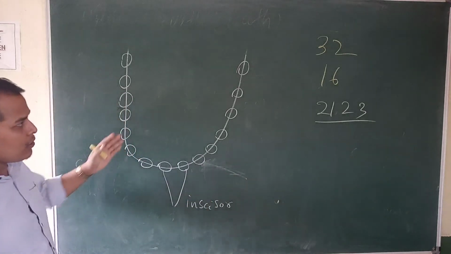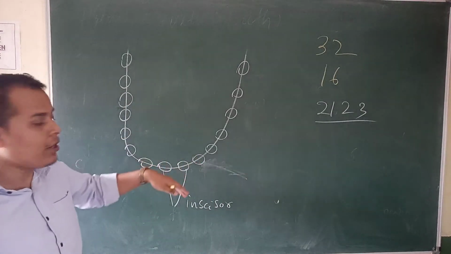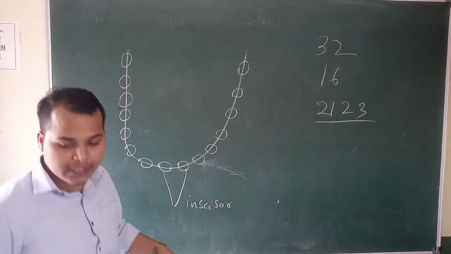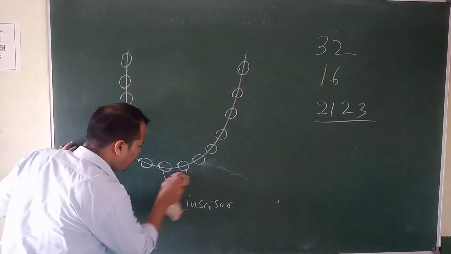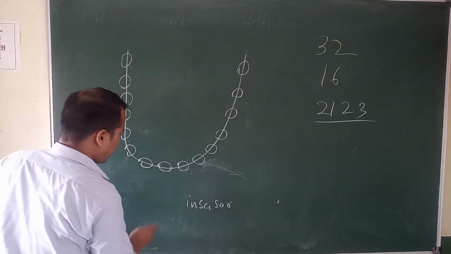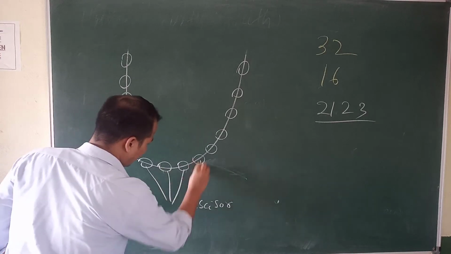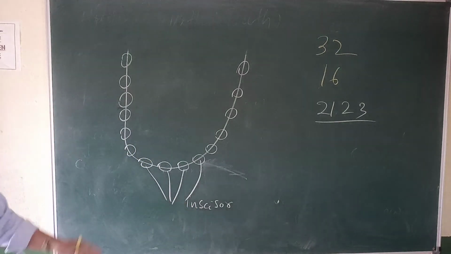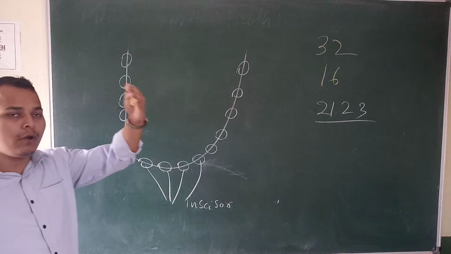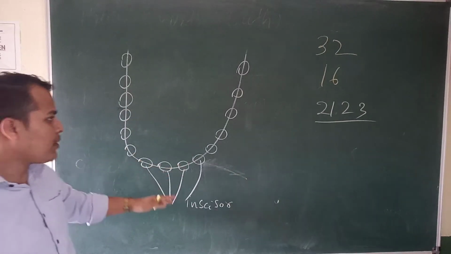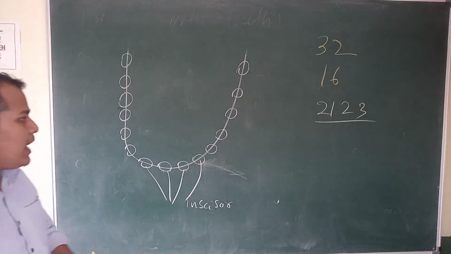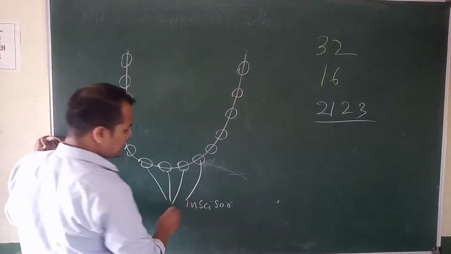Sorry, two: upper jaw and lower jaw is there, no? So incisors, how many come? It is 4 that will come. Yes or no? How many? 1, 2, 3, 4. Okay. So upper jaw is there and the lower jaw is there. So it is 4. Then incisor is over.